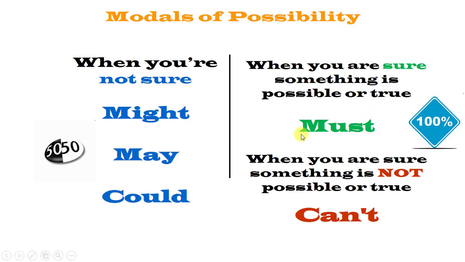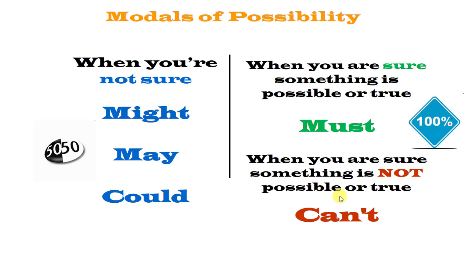We use must when we are sure something is possible or true. The expectation is very high. And we use can't when we are sure something is not possible. We are completely sure that the action is not possible or true.